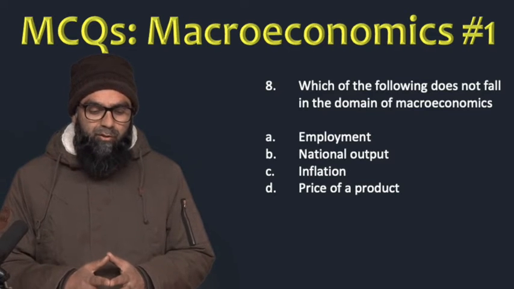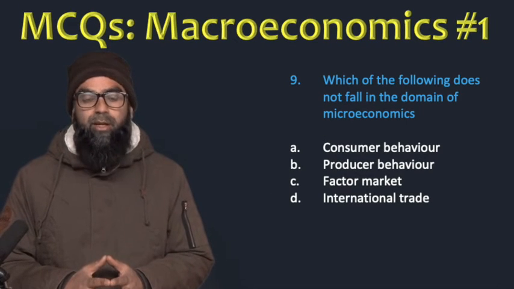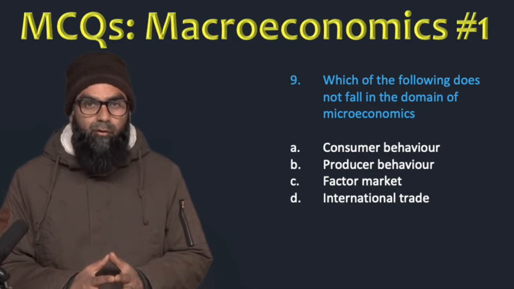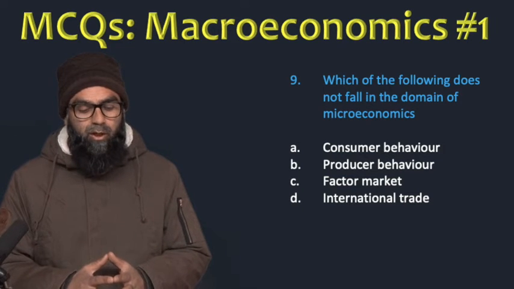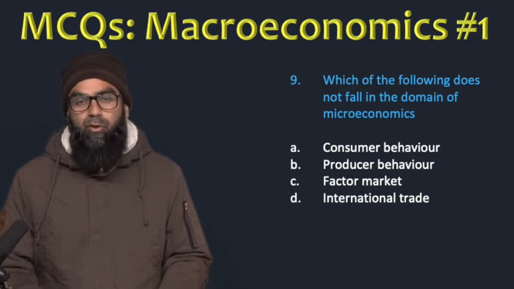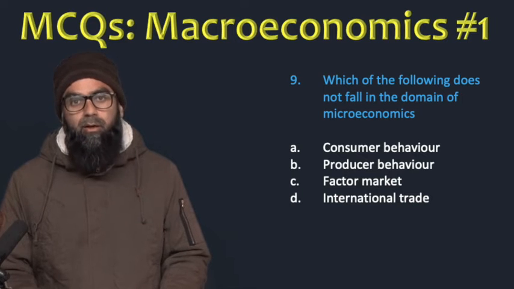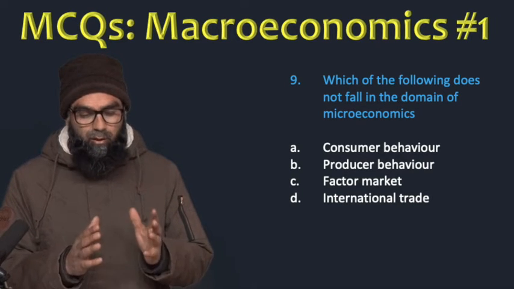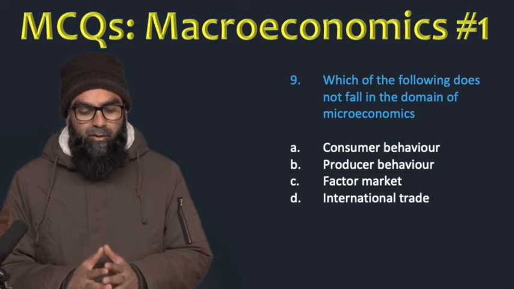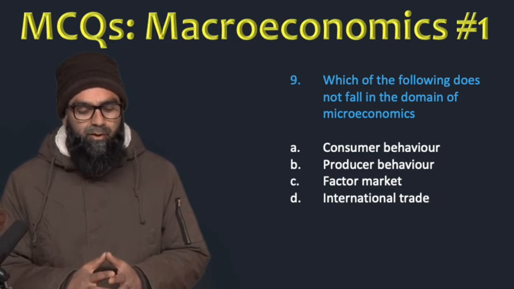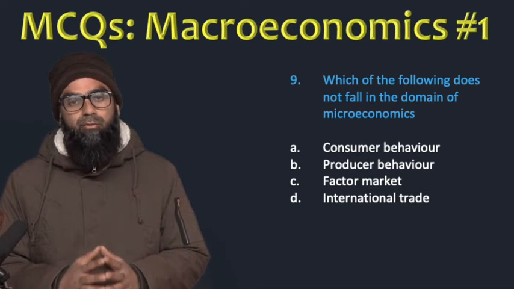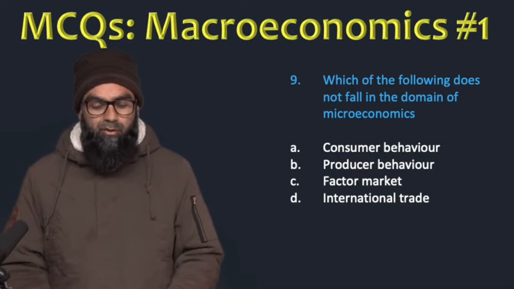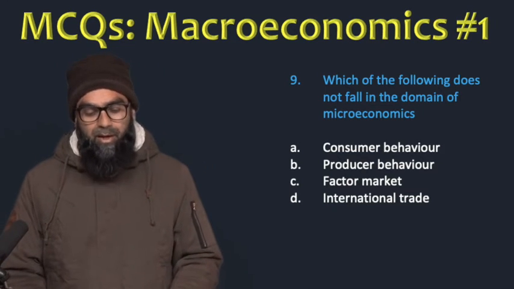Our ninth question is, which of the following does not fall in the domain of microeconomics? Among the four options that have been given over here, you have to find the one which is not actually studied in microeconomics, not a part of microeconomics. So the options are, the first one is consumer behavior, the second one is producer behavior, the third one is factor market, and the fourth one is international trade. Now you had to identify which of them is not studied in microeconomics.